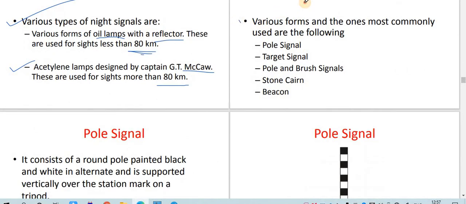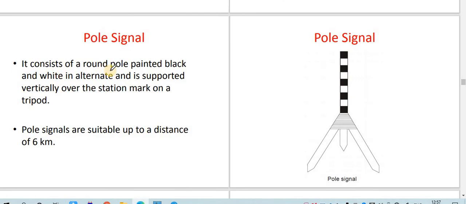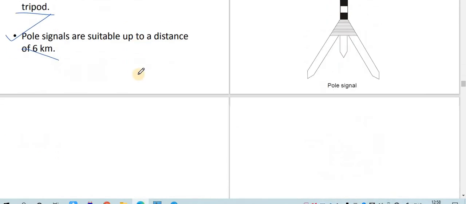Various forms exist, and the most commonly used are the pole signal, target signal, pole and brush signal, stone cairn signal, and beacon signal. Pole signal consists of a round pole painted in black and white alternately, and it is supported vertically over the station marker on a tripod. You can see this is a tripod stand over which the signal has been mounted. The pole signal is suitable for a distance up to 6 kilometers.